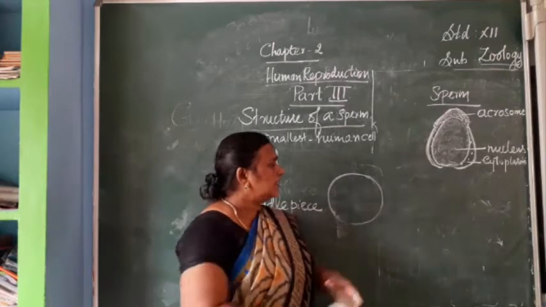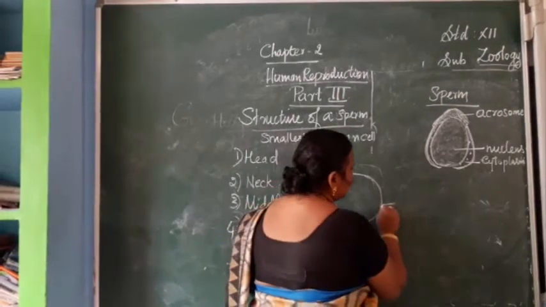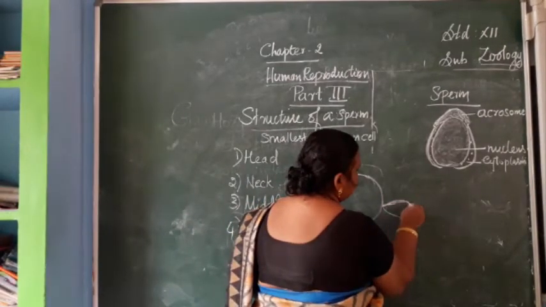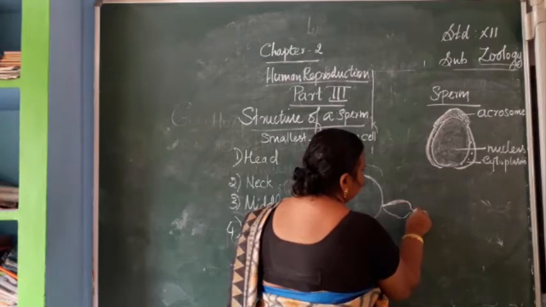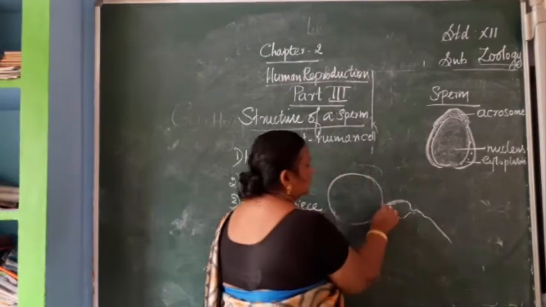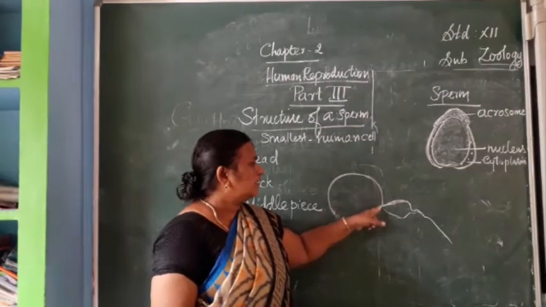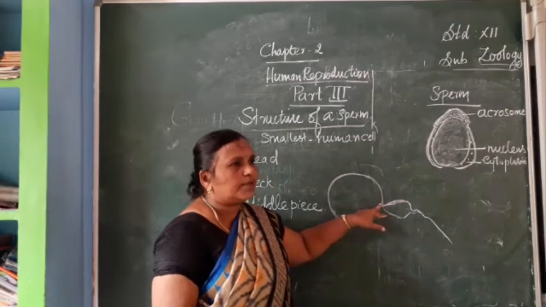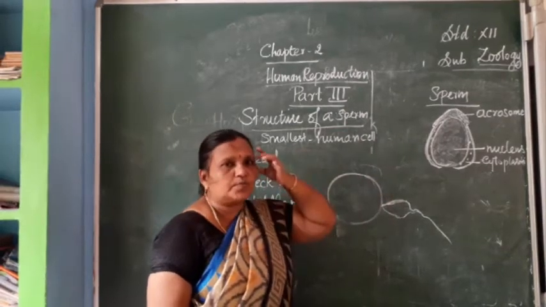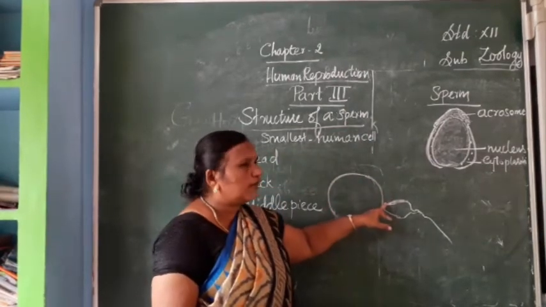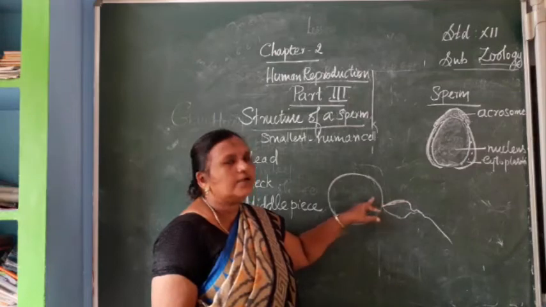So when the sperm is penetrating, this wall will be broken by the acrosome. The acrosome is helpful for penetrating inside the ovum.